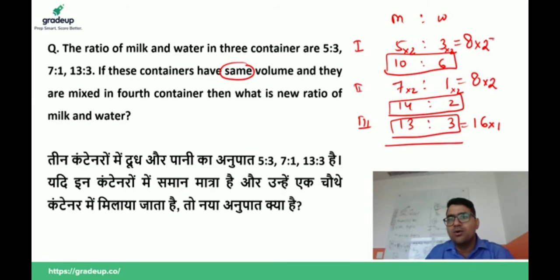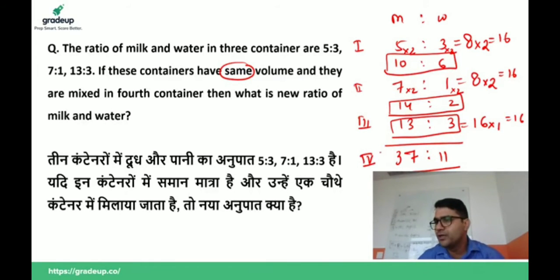Since all are equal now, you can simply add milk to the milk and water to the water. 10 plus 14 plus 13 is 37, and 6 plus 2 plus 3 is 11, so the ratio is 37:11. So this is the final answer in the fourth container. I hope this point is clear to all of you. Yes or no? So what I am telling you, if this is equal, then there is no problem. If this is not equal, first of all you have to make it equal.